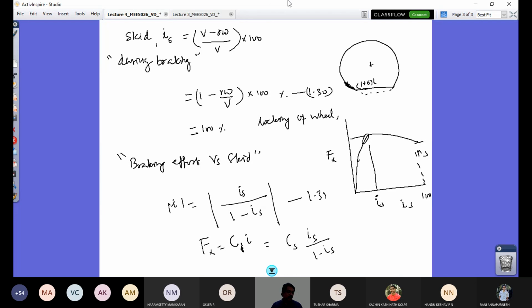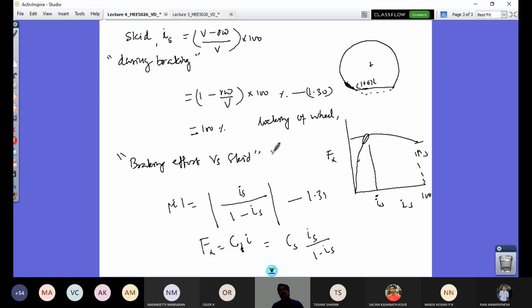So this would help you in further manipulating this equation. So wherever you have i in the previous expression derivation, if you replace that by i_s by 1 minus i_s and replace C_i by C_s, you would have the corresponding expression derivation. You do not require again formally to start with looking at your longitudinal deformation.